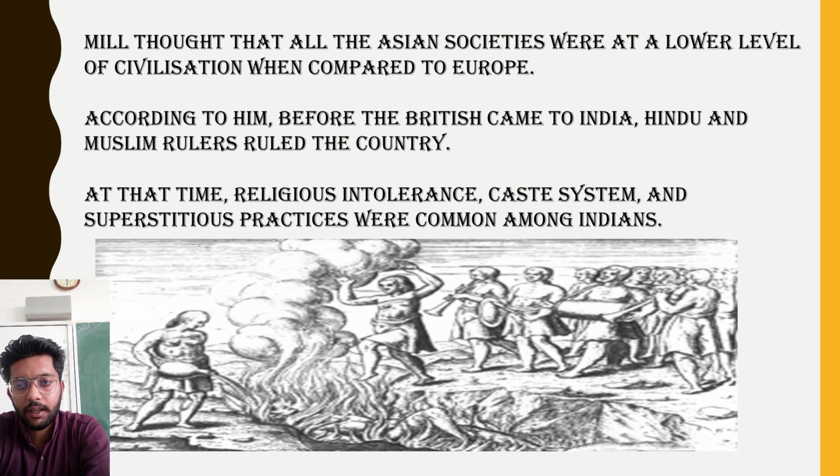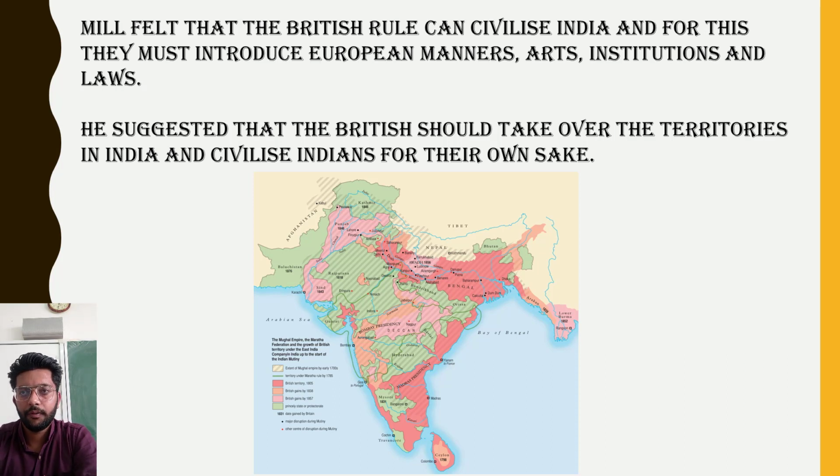James Mill had seen that, and he thought that the Hindu and Muslim rulers ruled the country because of their religions, because of their superior powers. Mill felt that British rule could civilize India, and for this they must introduce European manners, arts, institutions, and laws. They can apply their laws and institutions here, and he suggested that the British should take over the territories in India and civilize Indians for their own sake.